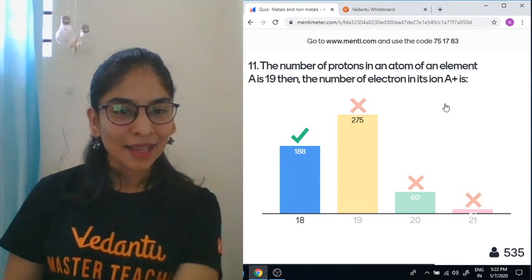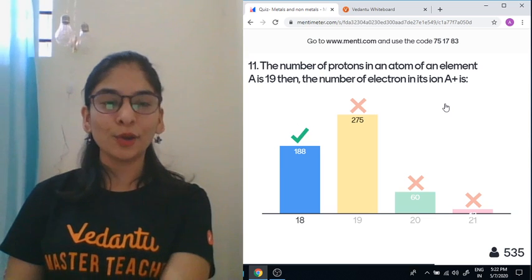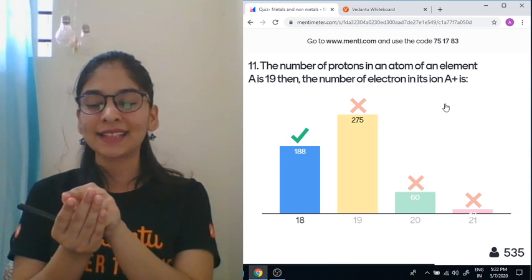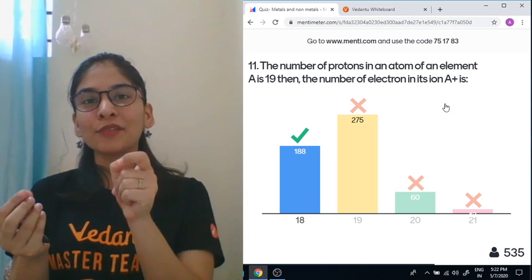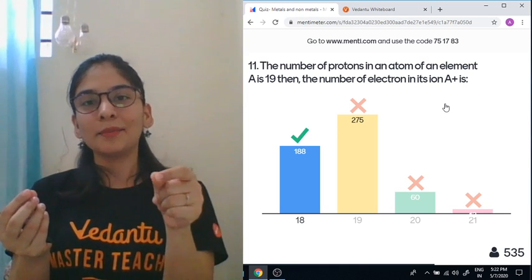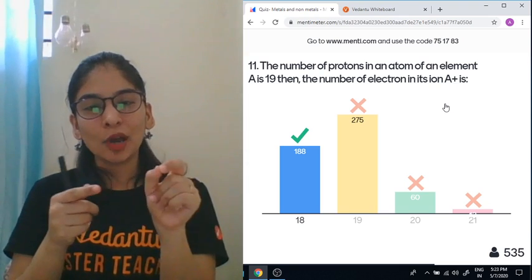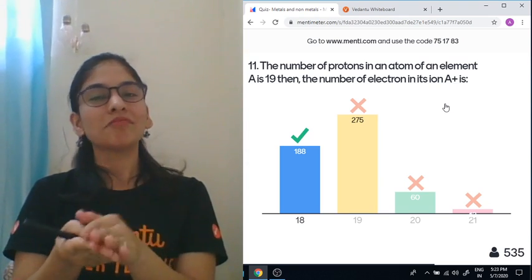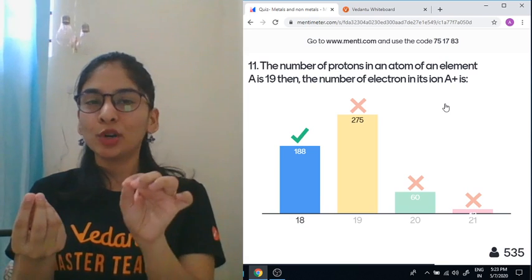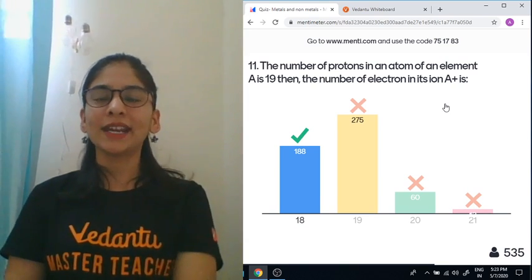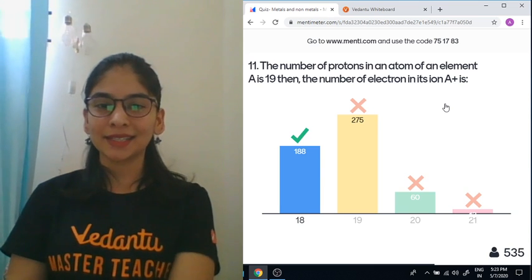Okay, this would catch fire? No, it's reactive, but it's stored in kerosene. One of the students is asking a question: you just took the metal piece out of kerosene. That doesn't mean it suddenly catches fire. You can take a very small volume, wipe it with filter paper, and keep it out for a little while. For a small volume it is okay. It won't catch fire. I've done so many experiments.